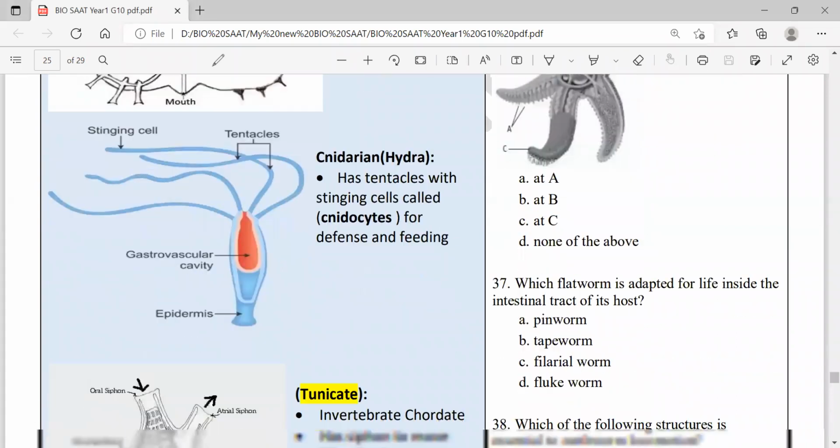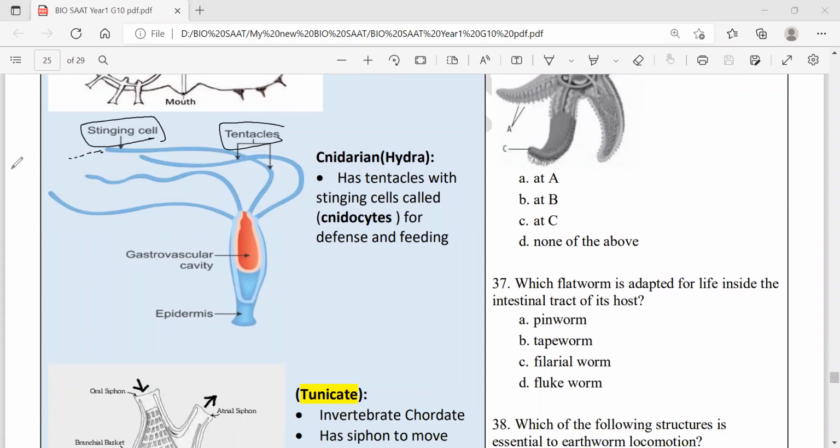This is one of the cnidarians called Hydra. It has tentacles with stinging cells here, which produce toxin in order to paralyze the prey, then move it through the mouth, the top mouth. They call this opening the mouth. It functions as mouth and anus at the same time, through which the food enters and the waste leaves. There is something called the gastrovascular cavity, like a stomach. They move the food here where digestion happens.